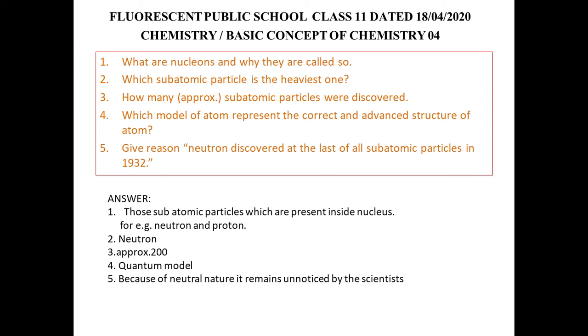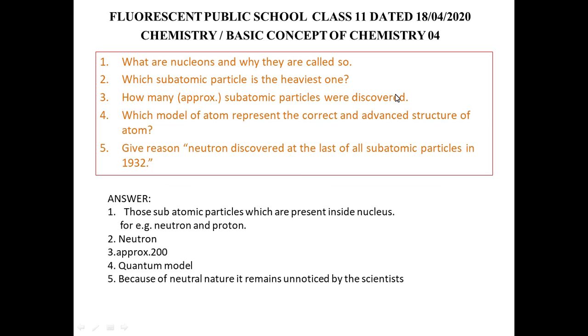Come to question number second. Which subatomic particle is the heaviest one? If we study the table already given in your slide, then we find that the heaviest particle is the neutron, while the lightest particle is the electron. Next is question number third. How many subatomic particles were discovered?